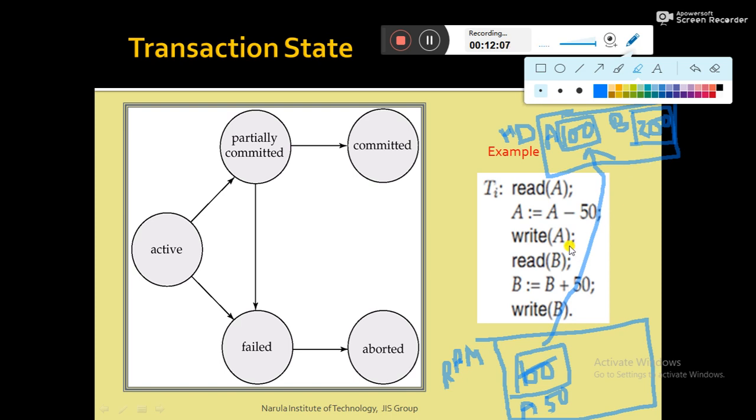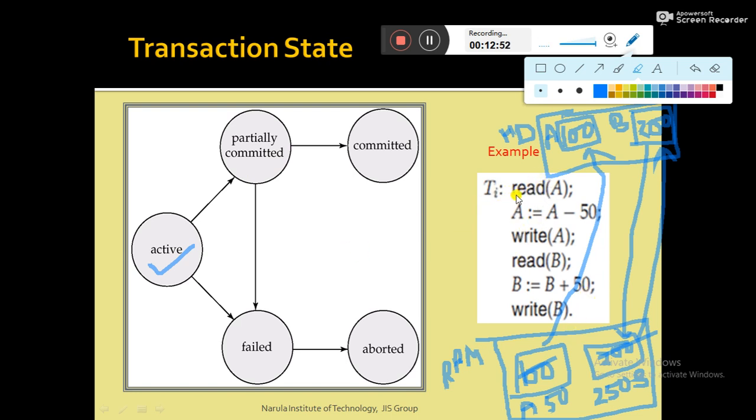Then again read B. Now let me draw B. So this is B. It is 200. B equal to B plus 50 means it will be updated, so it becomes 250. And write B means it will write back to the hard disk.